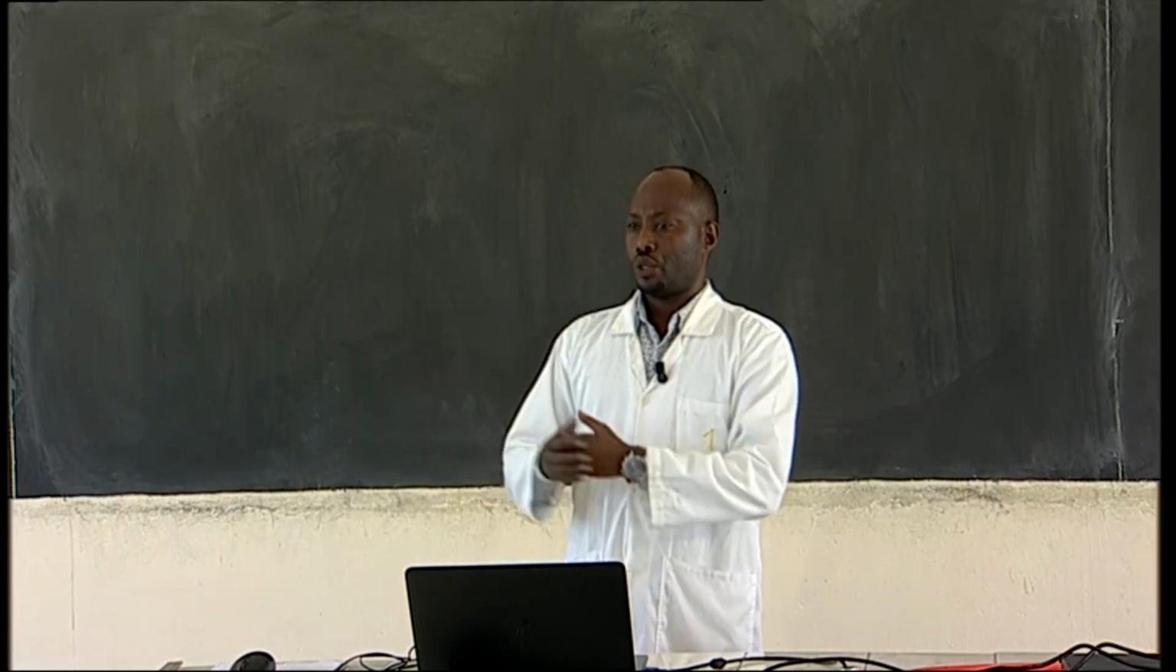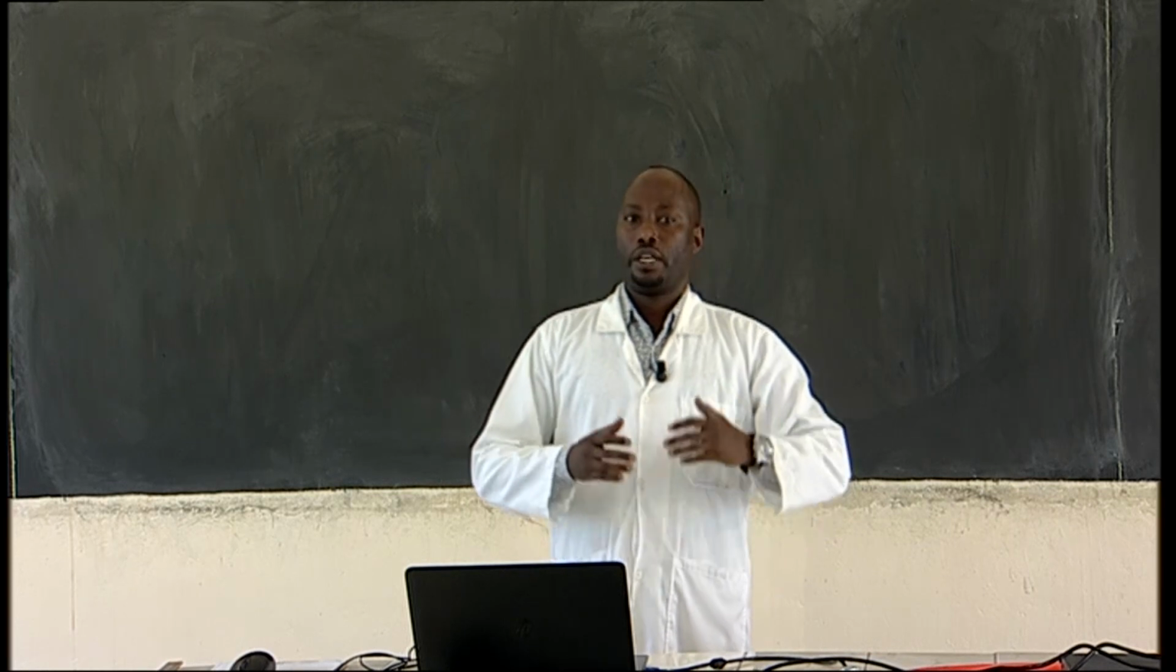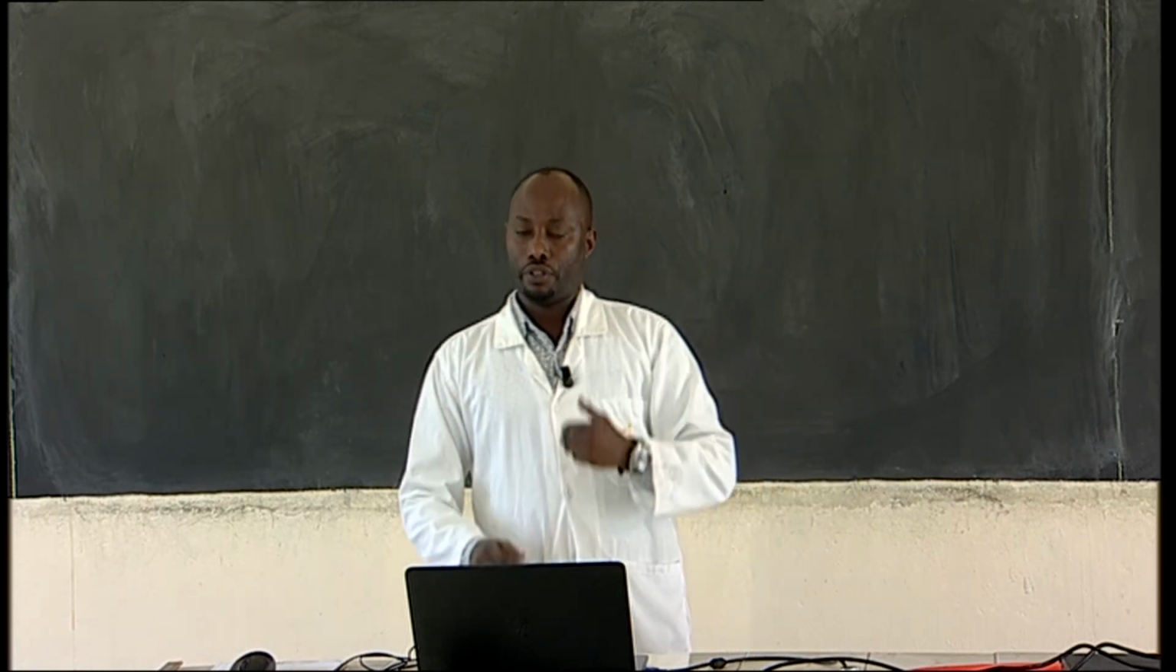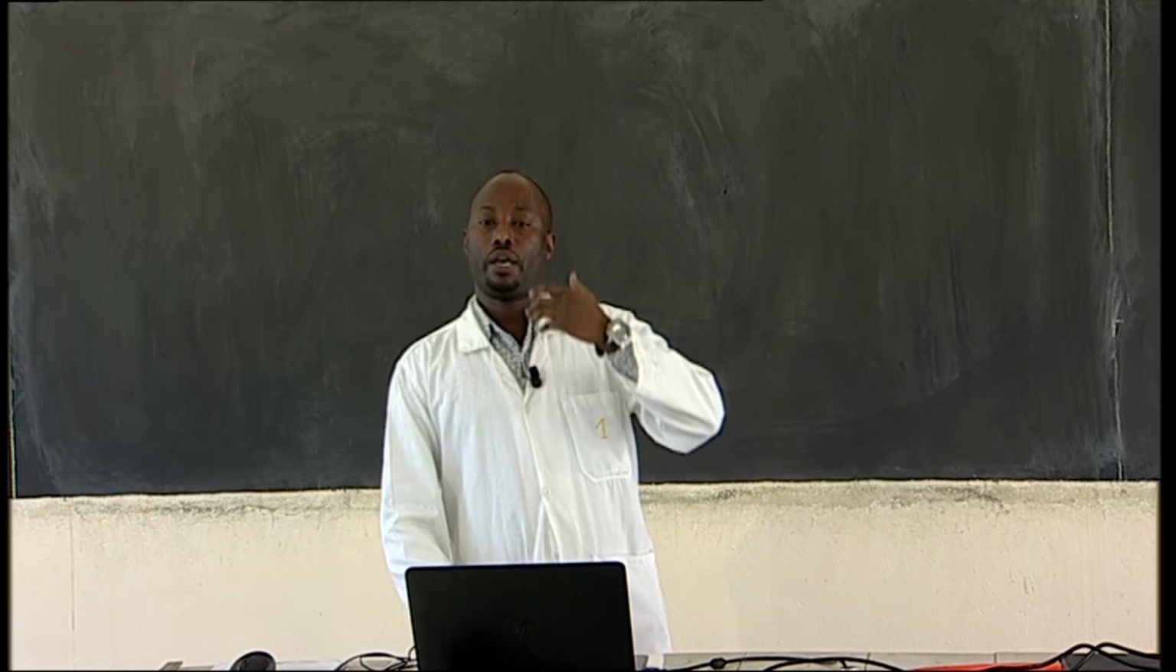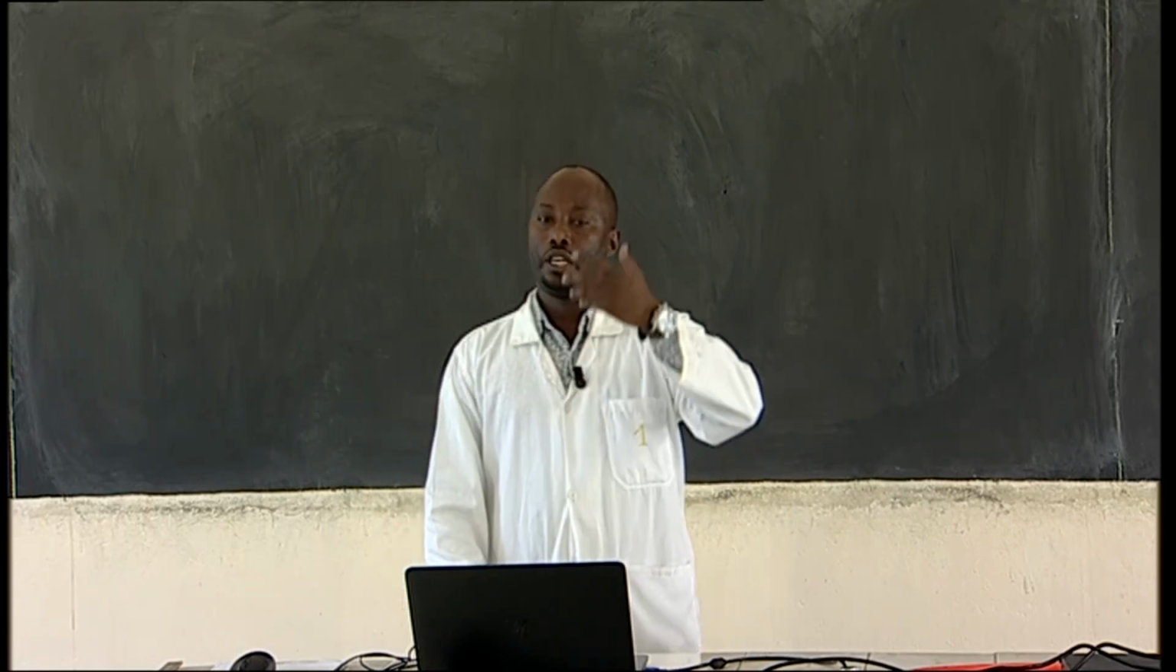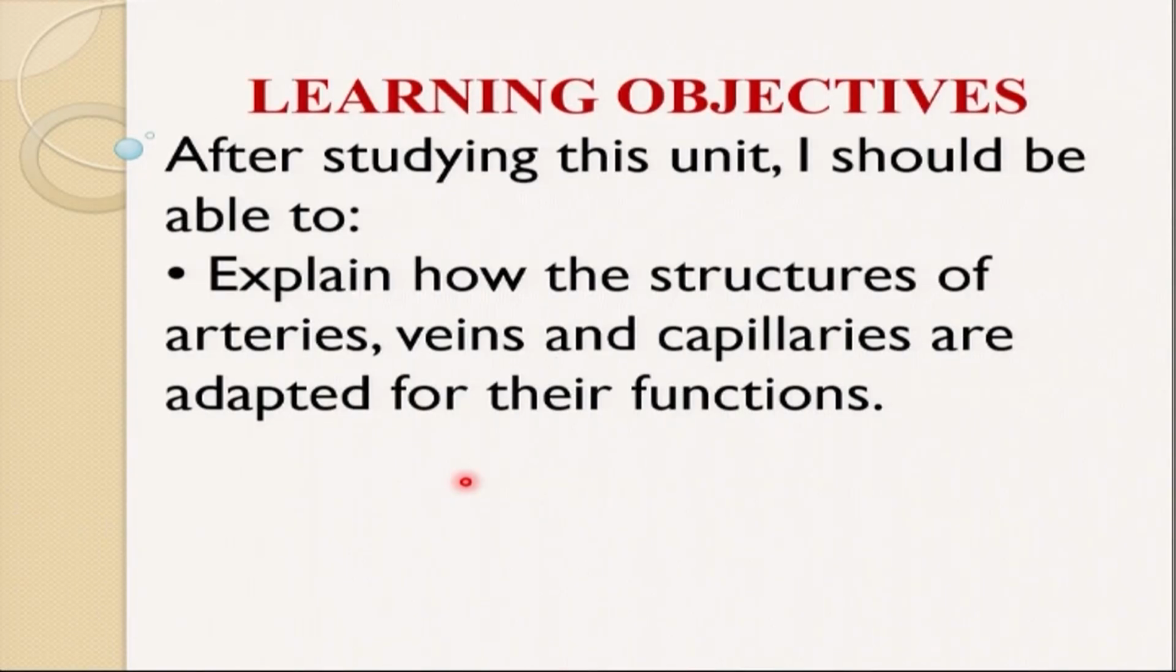So let us start our lesson of today, what we call the blood vessels. We said the human circulatory system is made up of 3 major parts. The human circulatory system is made up of the blood, the heart, and even the blood vessels. And we talked about how the structure of the heart is responsible for pumping the blood to different parts of the body.